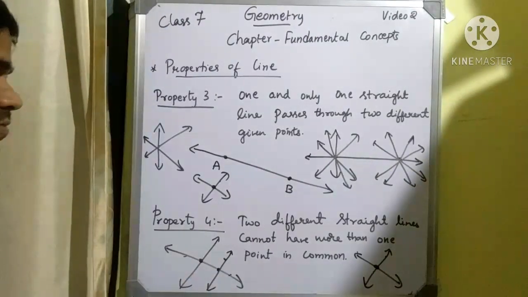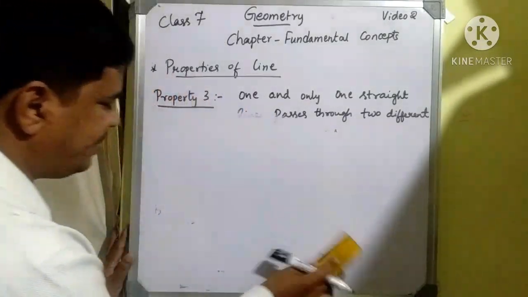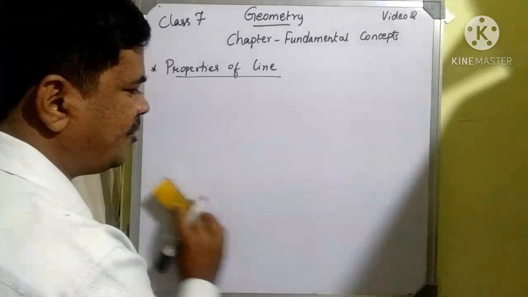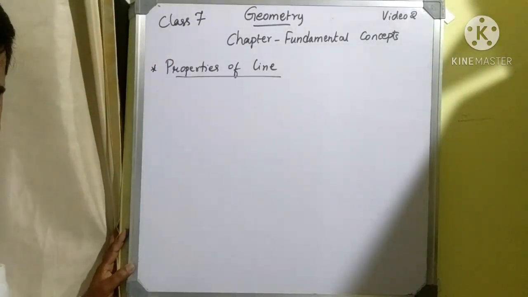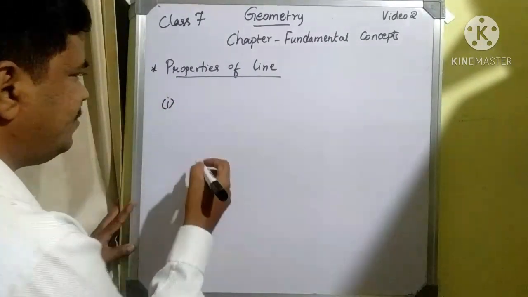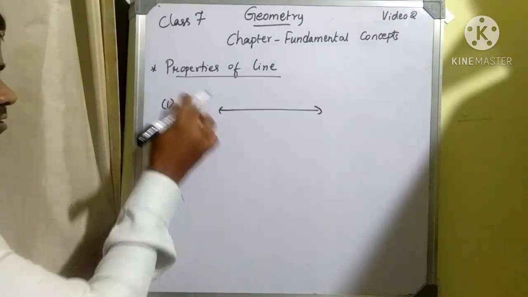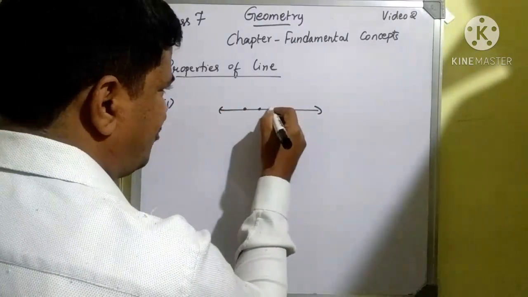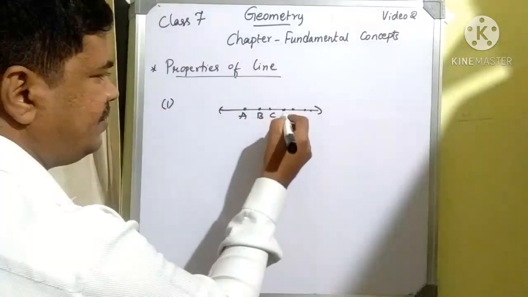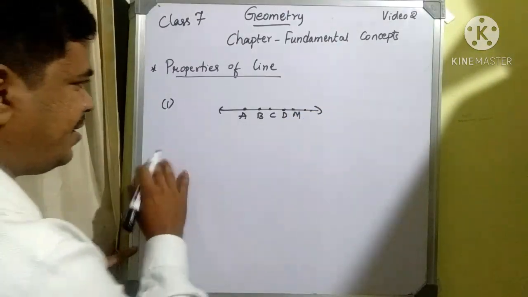We have learnt four properties. The first property is that a straight line contains an infinite number of points. If I consider a straight line, there will be an infinite number of points present on the given straight line. Those points we represent by capital letters.